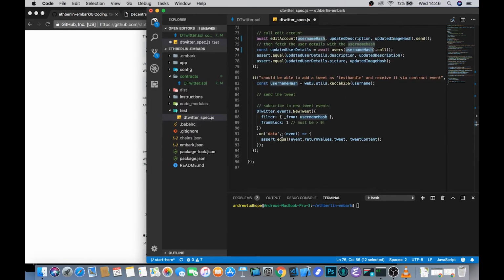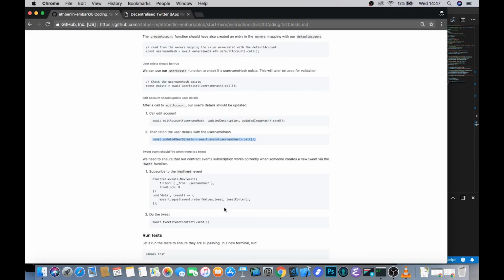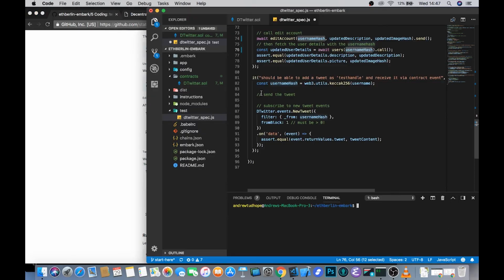Finally, we need to be able to actually send a tweet and make sure that all of that works. Otherwise, what would have been the point of all of this? And you can see that, again, with this etwitter.methods way of casting it, it becomes really, really easy to send any transaction and reason about it clearly. So we're just going to call the tweet method, send that, because again, we're updating states, so it needs to be a .send rather than .call.